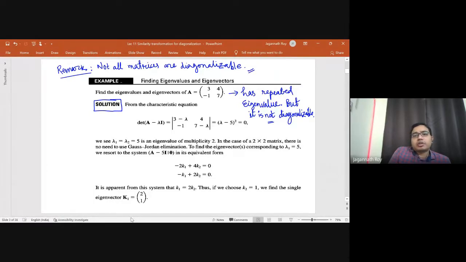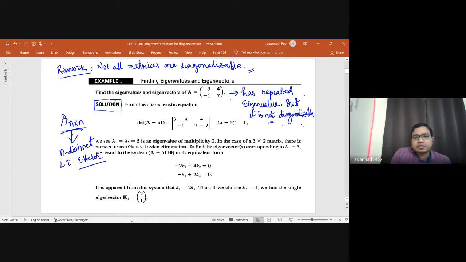This has a repeated root, but it is not diagonalizable because by definition, if a matrix is n by n, we need n linearly independent eigenvectors.